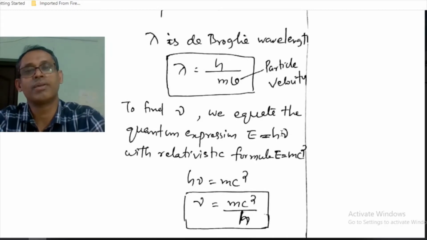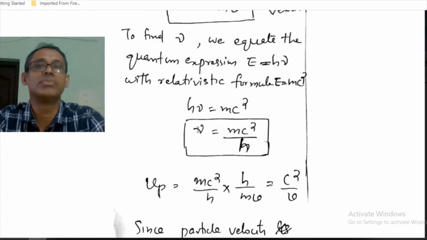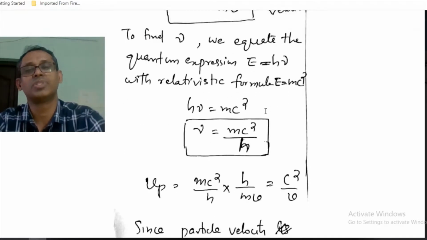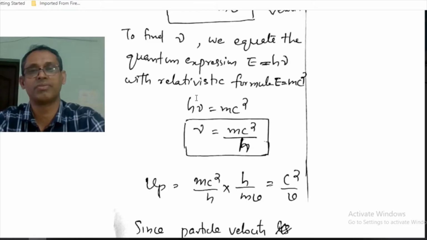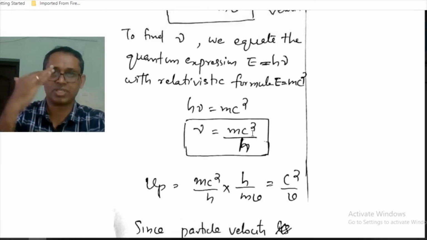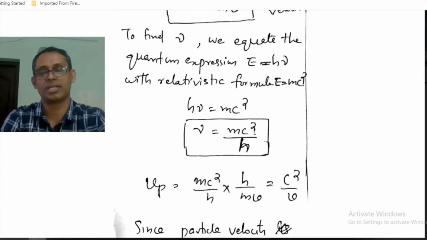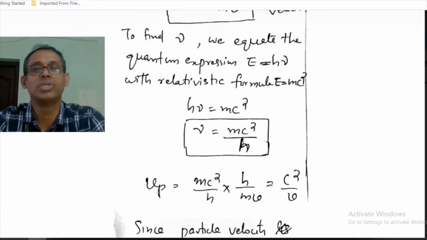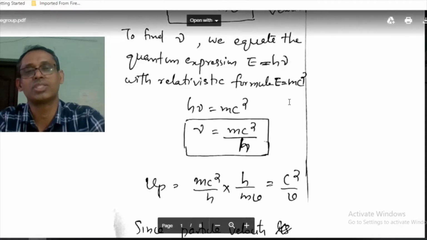Now we are equating these two. h nu is equated to mc square, with h nu obtained from the quantum expression and mc square from the relativistic formula, because we are trying to describe the same particle and the wave associated with the particle. So nu equal to mc square over h.